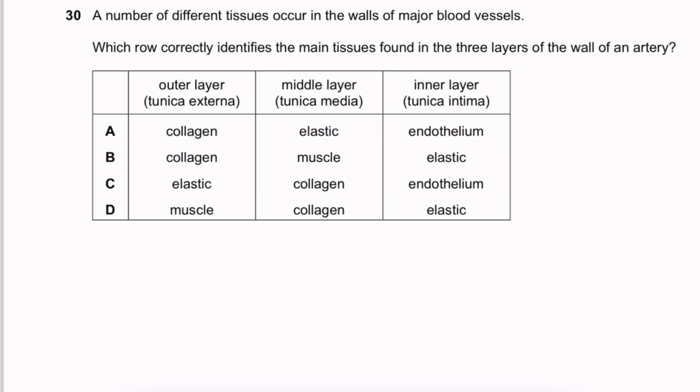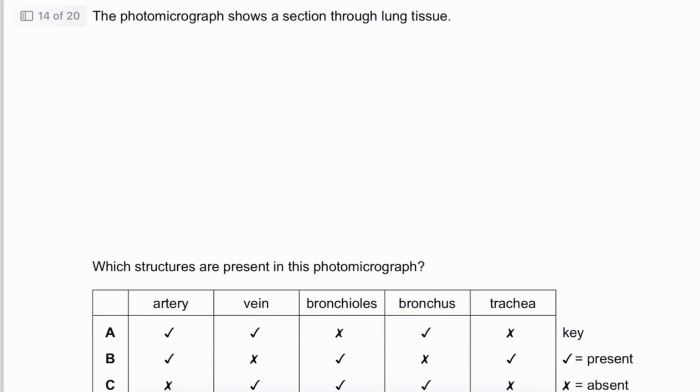So what happens in the outer layer? There's a bunch of collagen. In the middle layer, it should be either elastic or muscle tissue. There's no collagen. And then in the inner layer, there's going to be endothelium only, no elastic tissue. So it's A.